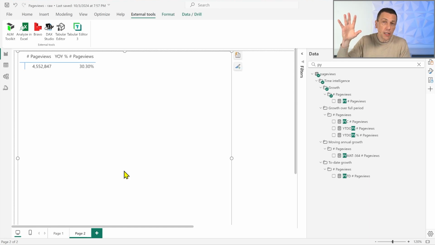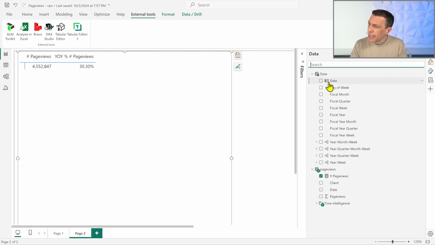So by removing the columns that have a different name, you see I got rid of the hierarchy that had year, quarter, and month, or year, month, and day, something like that. I can go back to my model, and you see that the hierarchies are different.